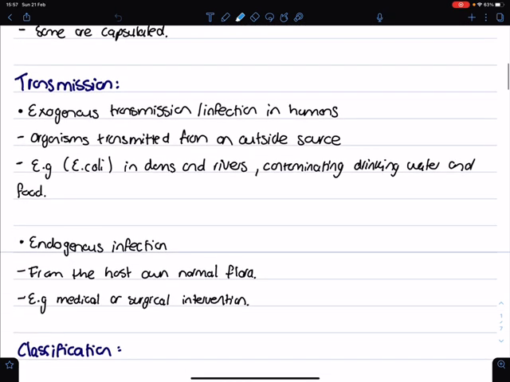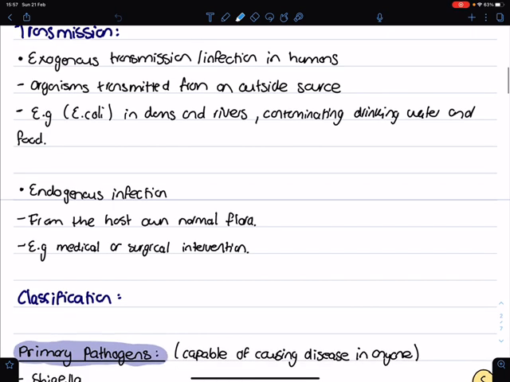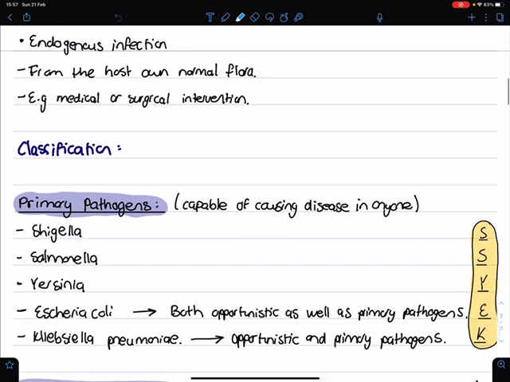Okay, so transmission can occur in two ways, exogenous and endogenous, meaning that exogenous is when the microorganism is transmitted from an outside source, such as contaminated food or water, like E. coli in dams and rivers contaminating drinking water and food. And then endogenous is from the host's own intestinal flora. They are mostly opportunistic infections, but they can also occur through medical or surgical interventions.